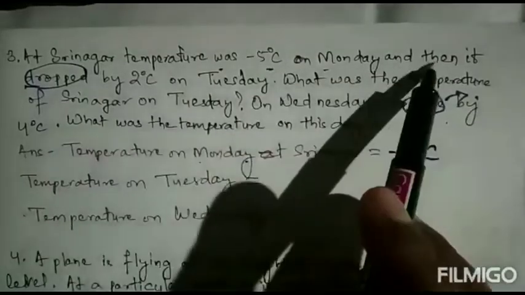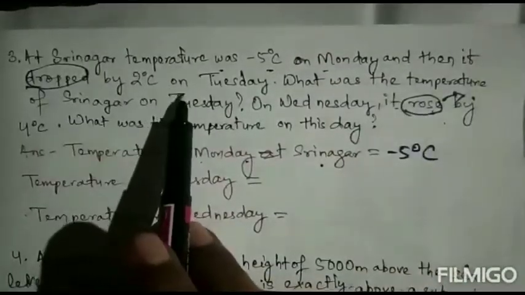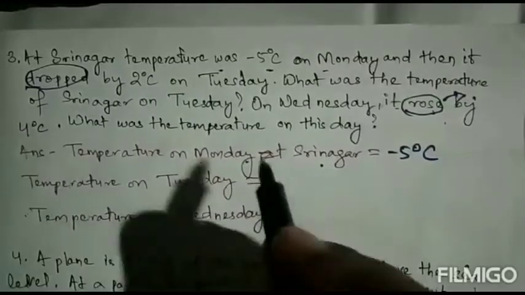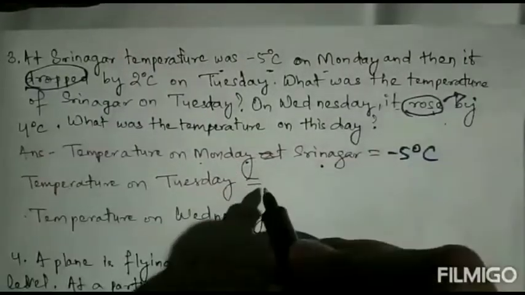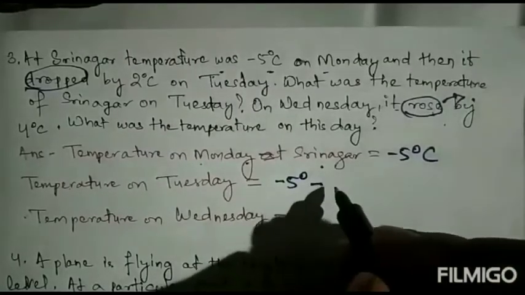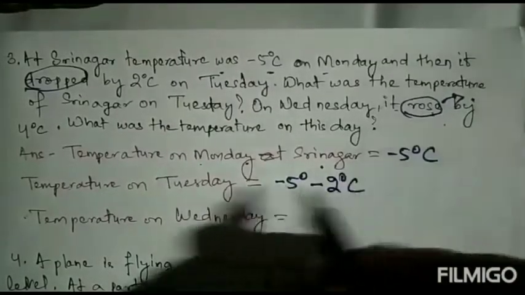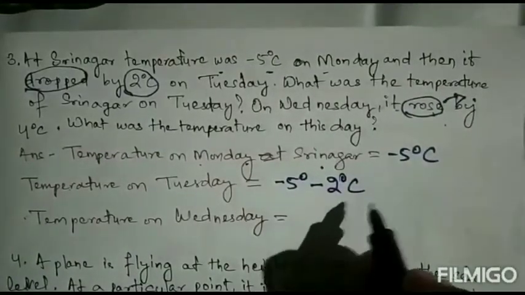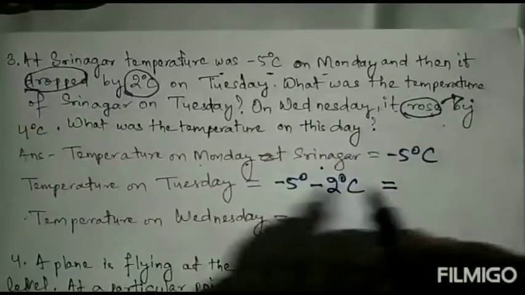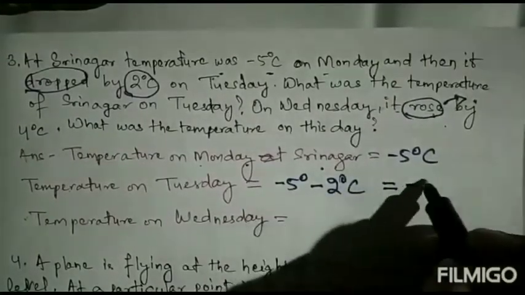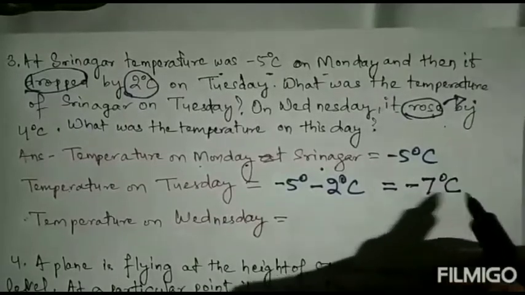Next, it dropped by 2 degrees centigrade. Dropped means what I told you? You have to subtract. So -5 degree minus 2 degree. Here two minus signs are there, so you will put minus, then add 5 plus 2 equals 7, so -7 degree centigrade.